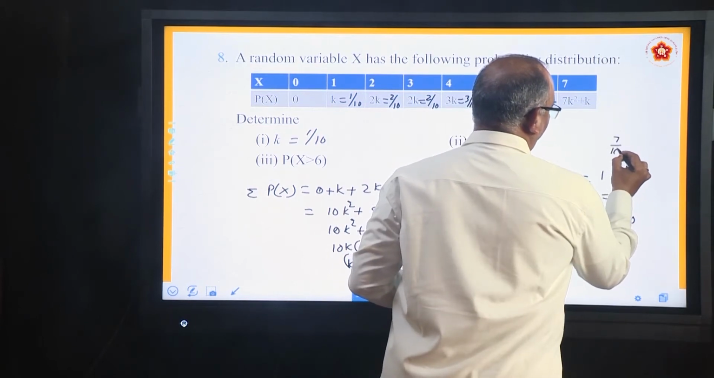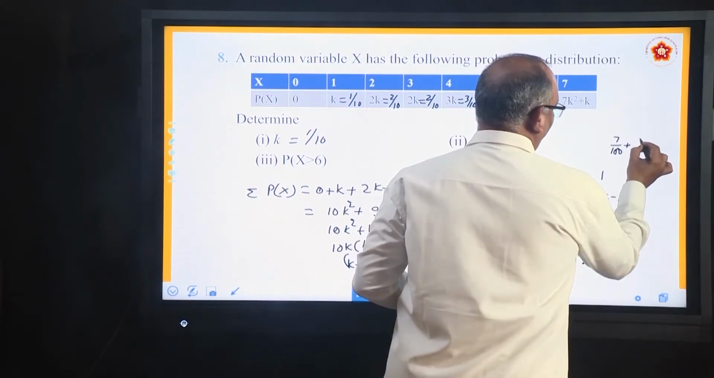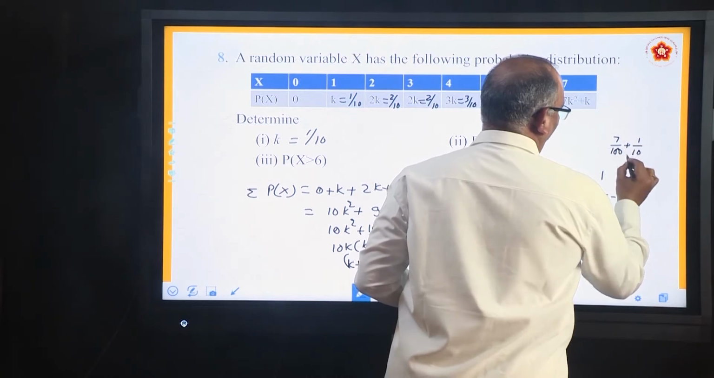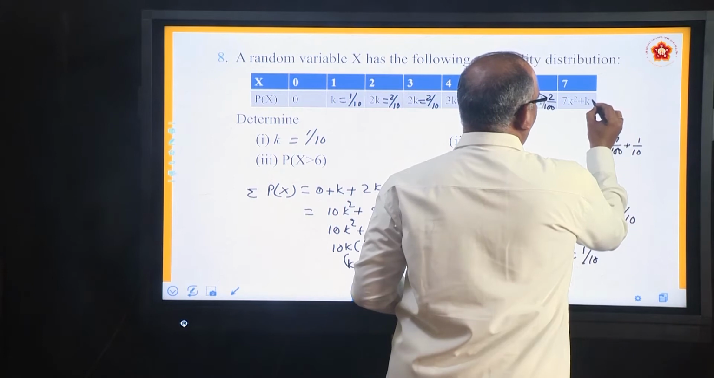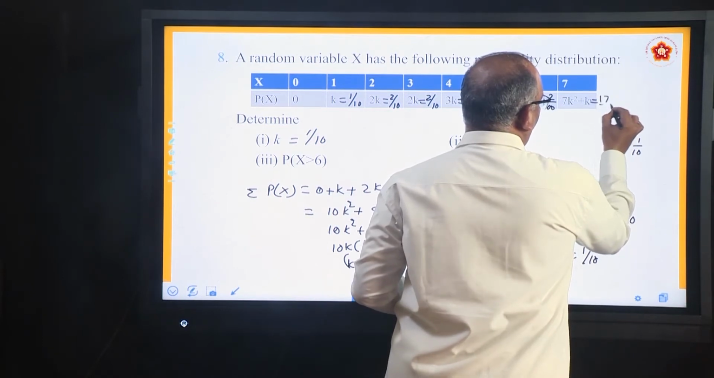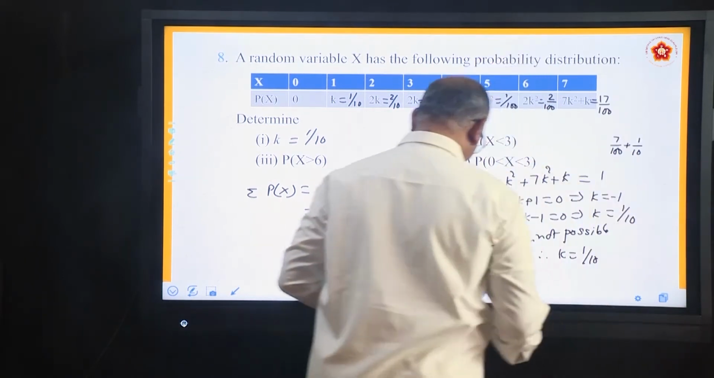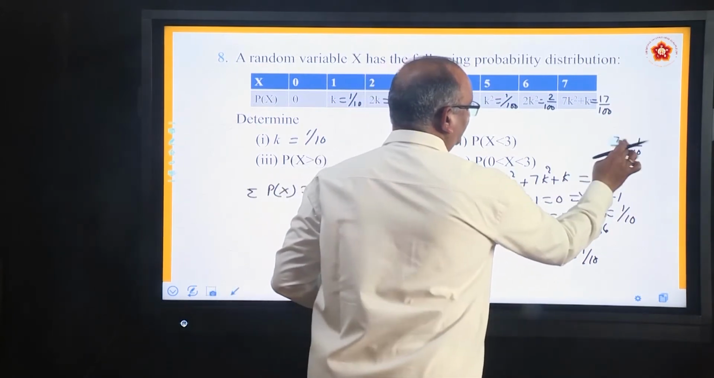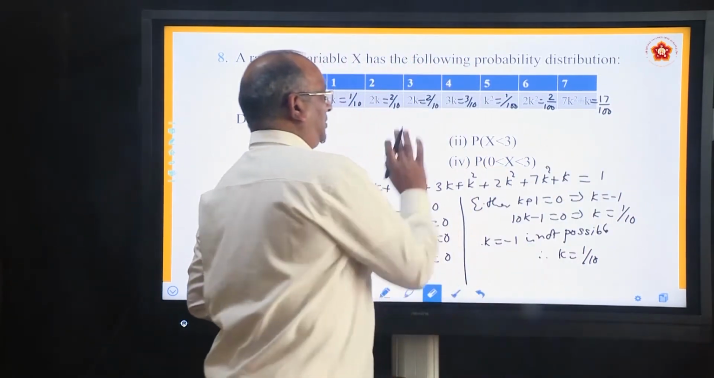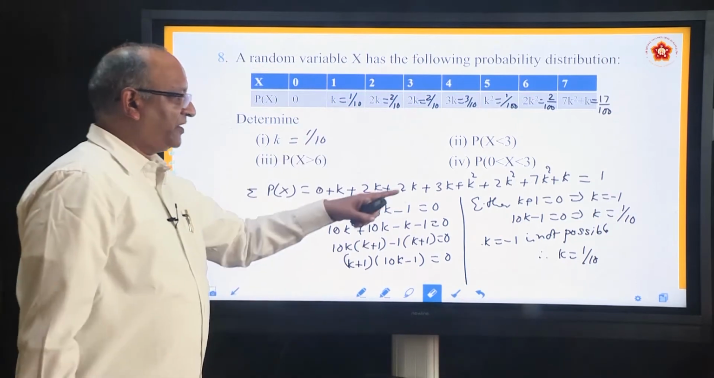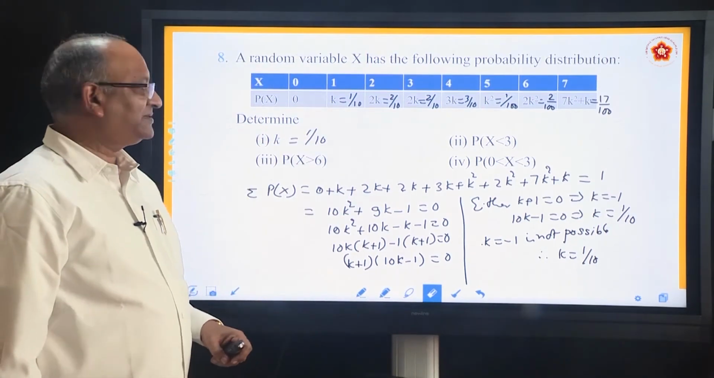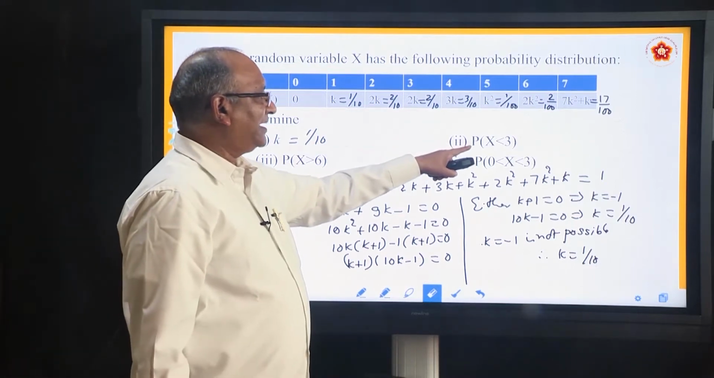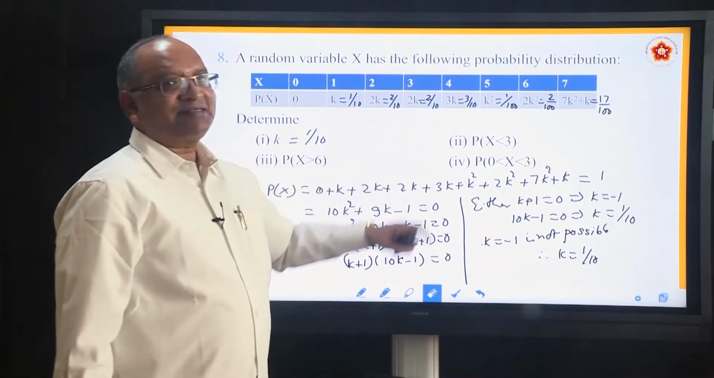7 by 100 plus 1 by 10. If you add, what you will get? Take LCM as 100, you will get 17 by 100. So, we got the values. Since we got k, we know all of them. Now, whatever he asks, you can answer. How do you answer? He says find the probability that x is less than 3.